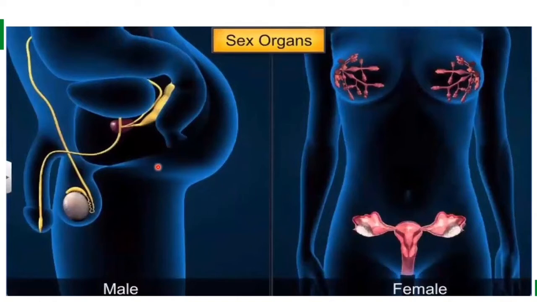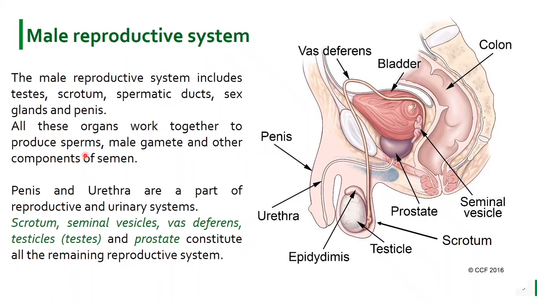So the male reproductive region is located in the pelvic region. The organs of the male reproductive system include testes, accessory ducts, accessory glands, and external genitalia. So let's take a look at the male reproductive part.